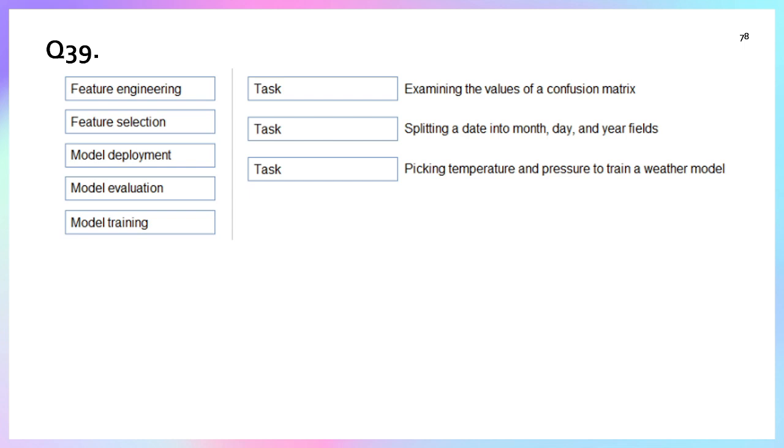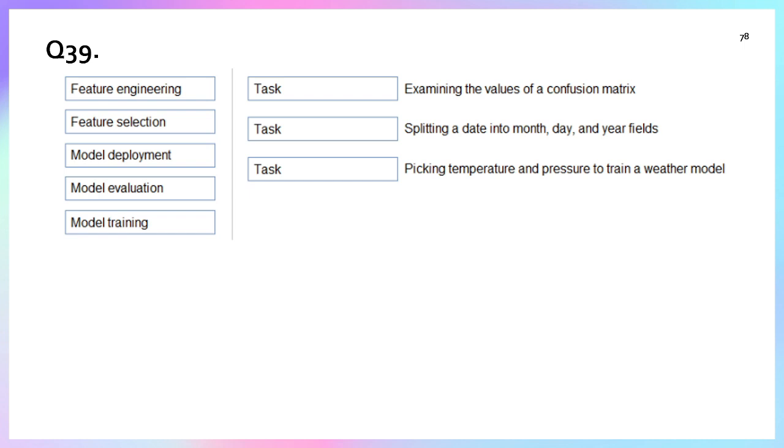Then what is feature selection? Feature selection is the process of choosing the most relevant features from the data set. Model training is feeding training data to the model. Then model evaluation is measuring how well the trained model performs on unseen test data. And deployment is making the trained model available through an API to the real world.